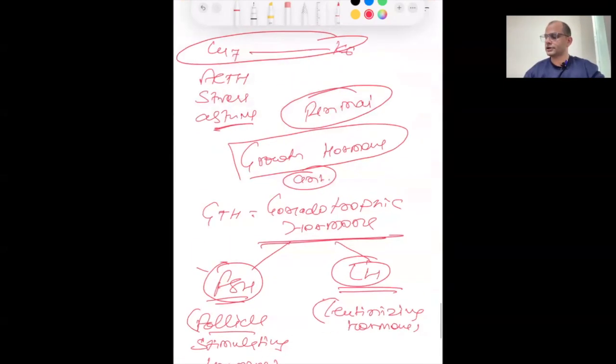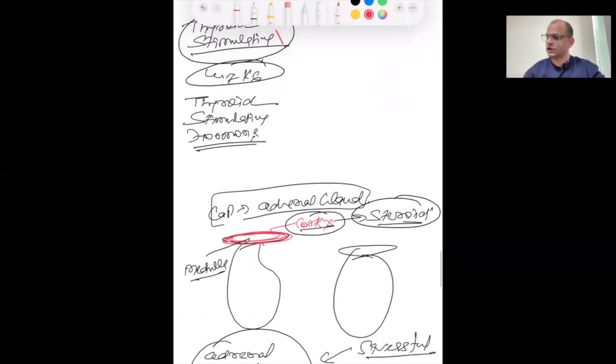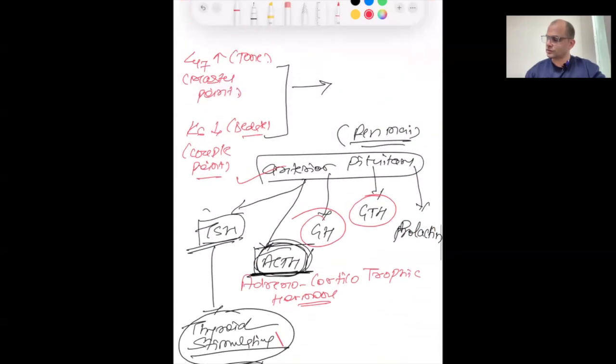Because lung 7 and kidney 6 work on the anterior pituitary, so they work on hormones, GTH. And finally prolactin. Prolactin means milk hormone, the milk producing hormone, that is prolactin.